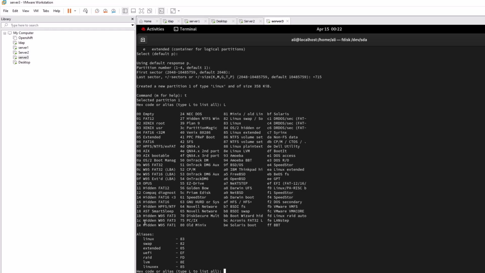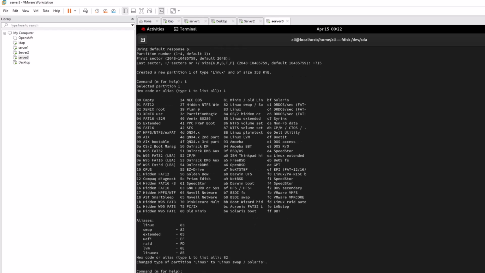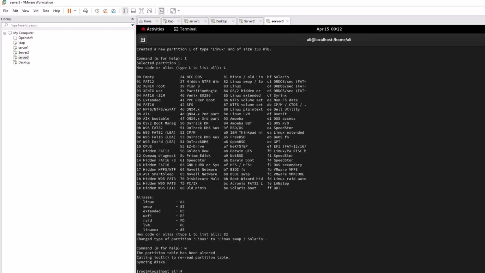Where is 19? Where is the swap partition? You have to find it. Yeah, so this is your swap partition. So you have to type 82. So it automatically detects your partition and it's set up. So then you have to write it down.